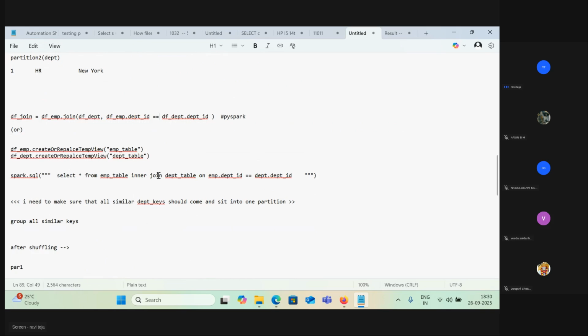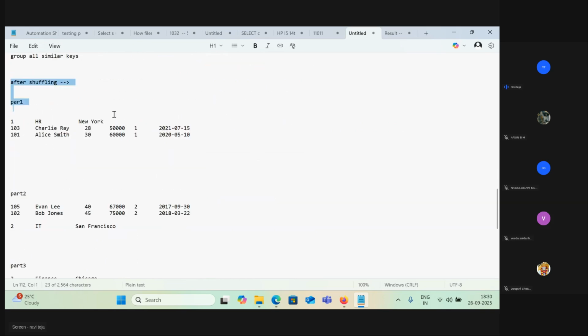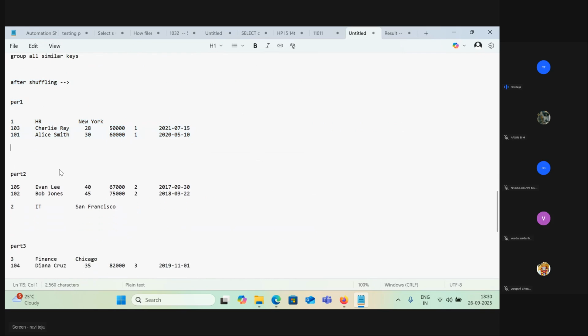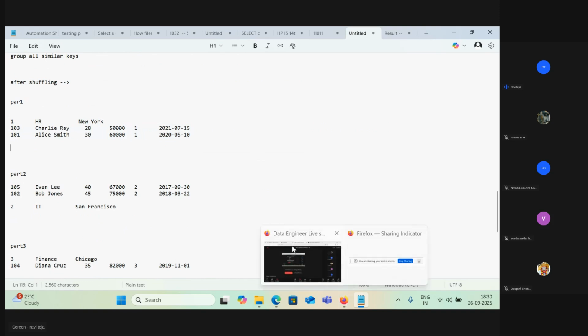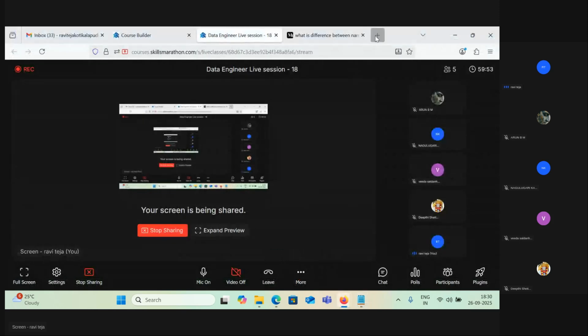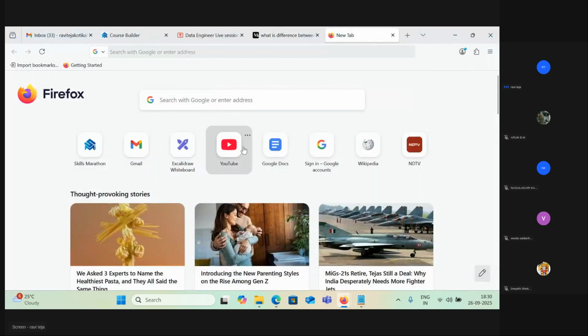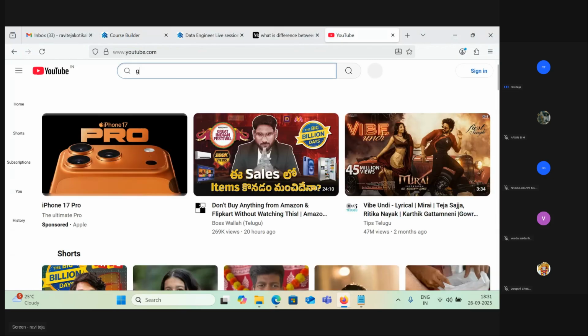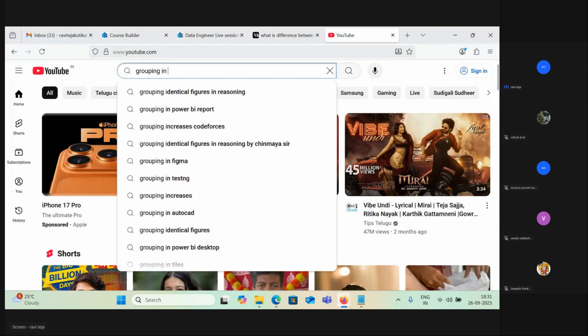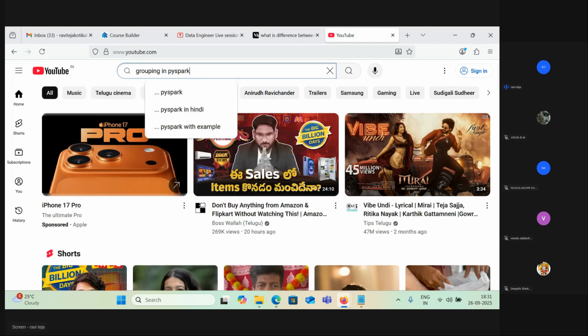Hope you guys understand this partitioning concept very well. If so, it's very good. If not, just go back to this again, or if you're still unable to understand, on YouTube there will be some good videos, some animation videos I will say. If I go here, grouping in PySpark, grouping in PySpark with animation.